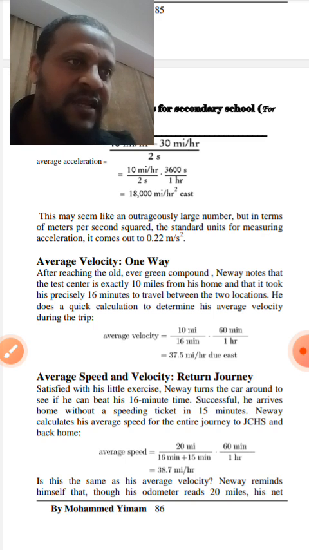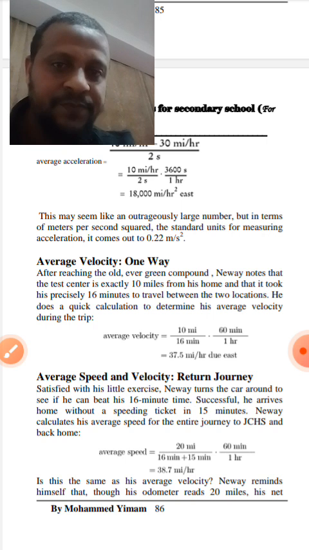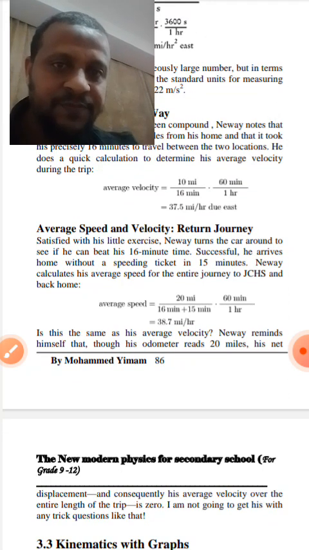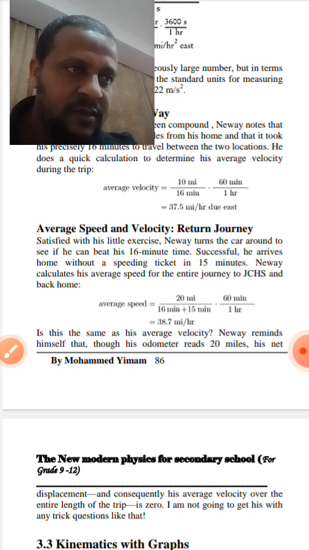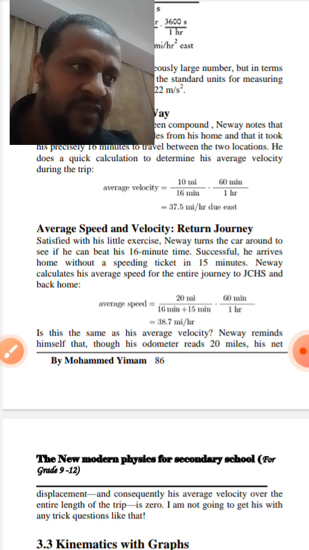Average speed and velocity, return journey. Satisfied with his little exercise, Noah turns the car around to see if he can beat his 16-minute time. Successful, he arrives home without a speeding ticket in 15 minutes.